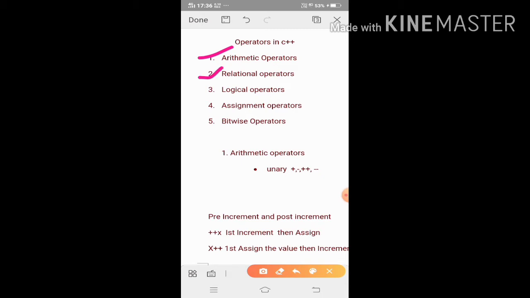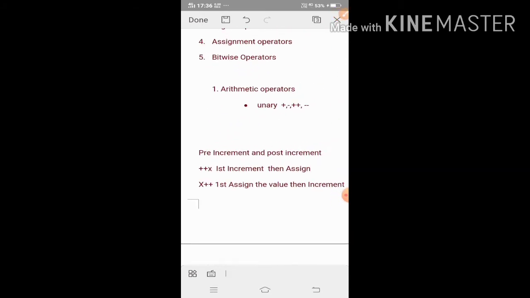Then relational operators, logical operator, assignment operator, bitwise operator. So different types of operators are there in C++. Today I will discuss the arithmetic operator.